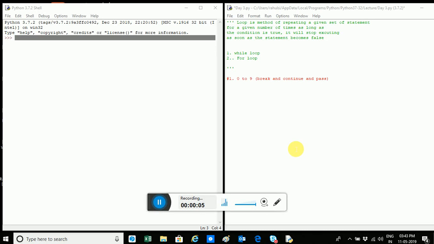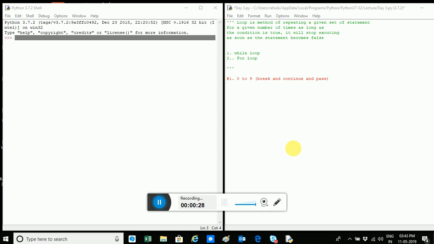So today this is our fourth lecture and today we are going to study about loop. Taking it that you know what loop is, but if you don't know, then let me tell you the definition of a loop. What happens if there is a set of statements and we want to execute it again and again? We use loop.